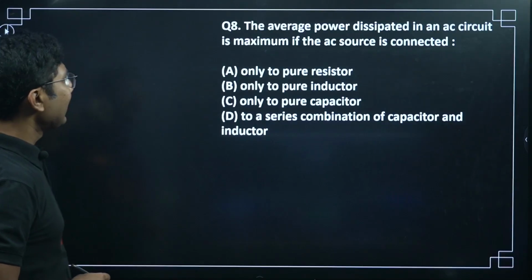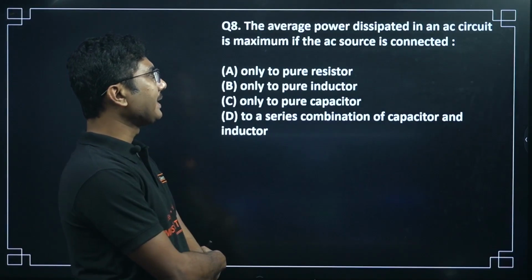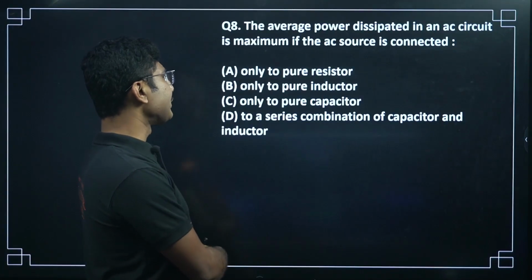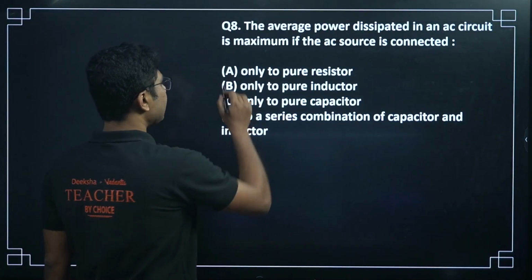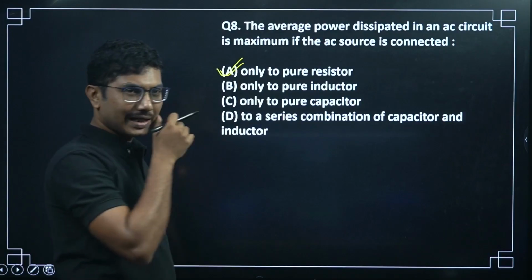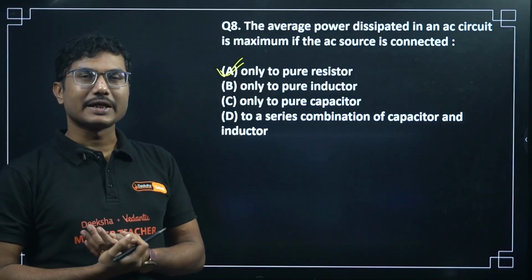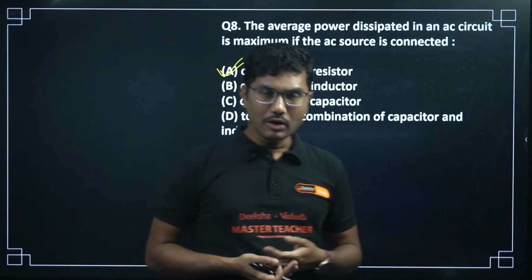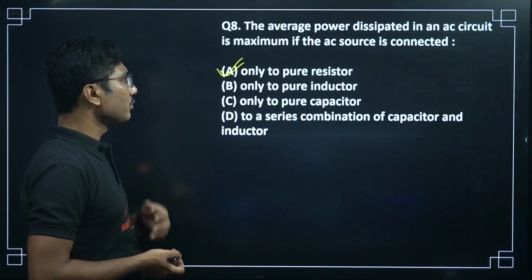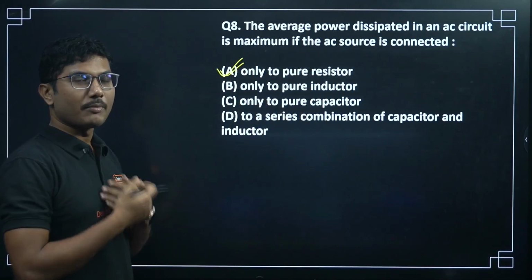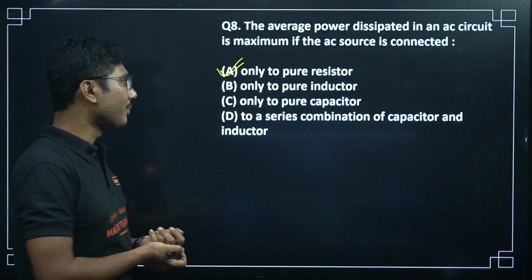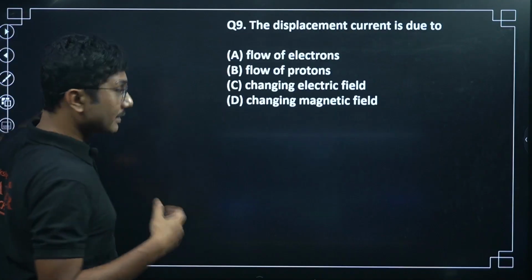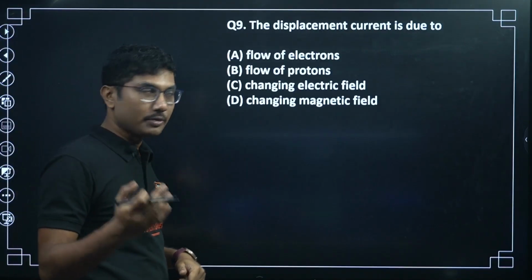Next, the average power dissipated in an AC circuit is maximum if the AC source is connected to only a pure resistor. The power in an AC circuit will be maximum if it is connected to a pure resistor. In case of an inductor and capacitor, the average power is 0. So the power will be maximum only when it is connected to a pure resistor or in resonance. In resonance also the power dissipated will be maximum.